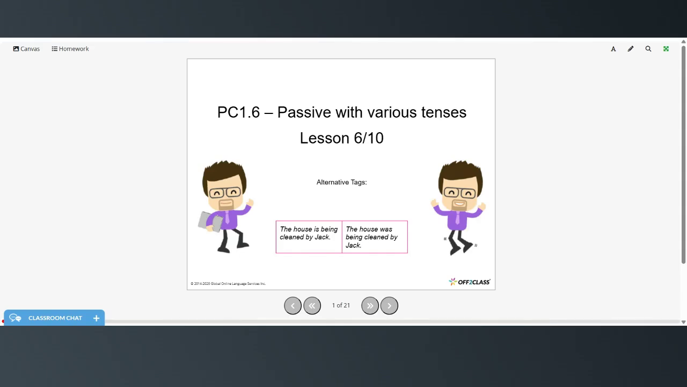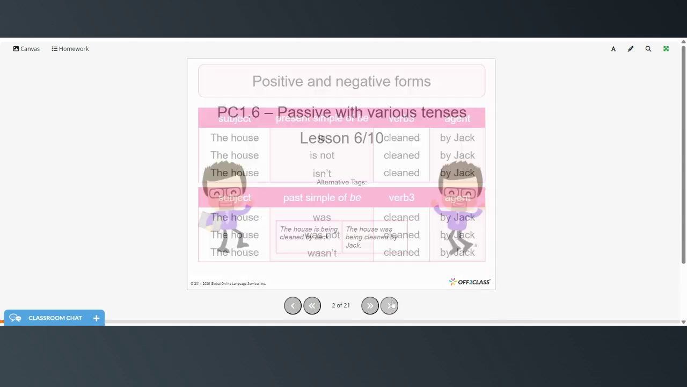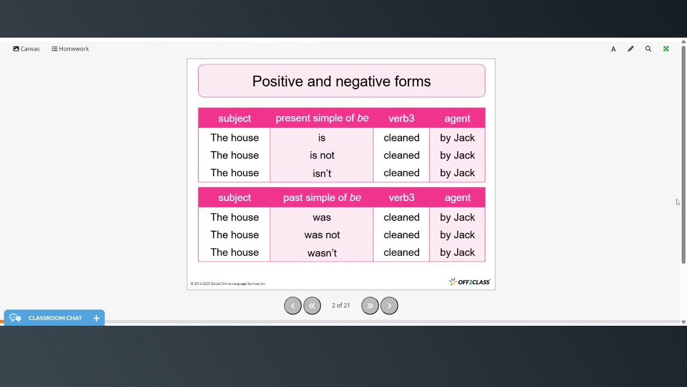This is a B1 level grammar lesson. We're continuing our discussion of the passive voice. We're going to be looking at the passive voice with different verb tenses today. All right, so we're just going to do a quick review of positive and negative verb forms.